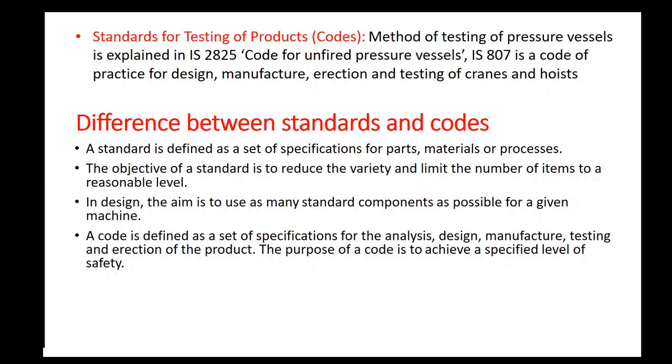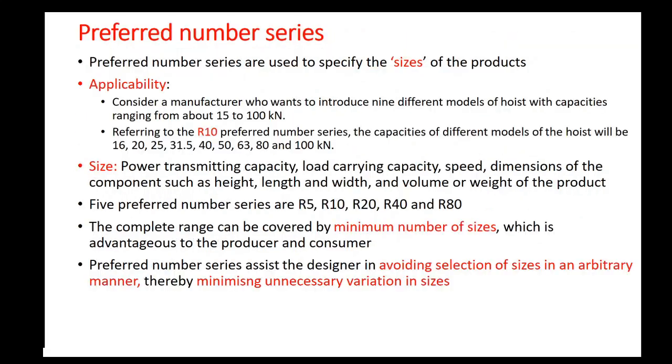Unlike standards, codes have legal backup. That means it is legally or strictly ensured to follow code while designing a critical product like cranes, bridges, etc. Therefore, codes are to be strictly followed while standards are just a choice.